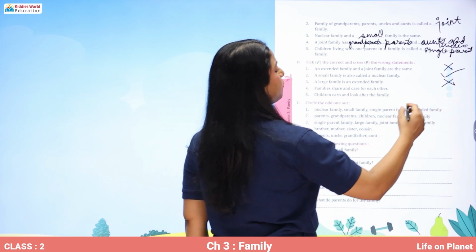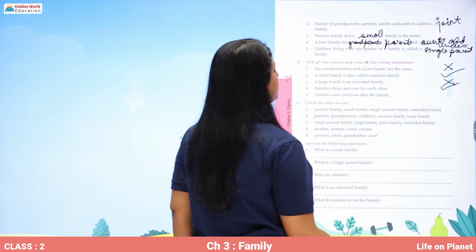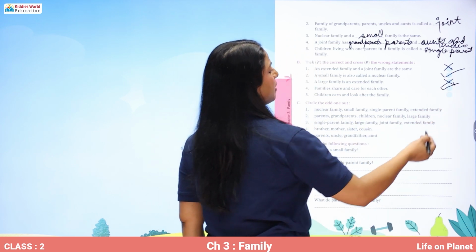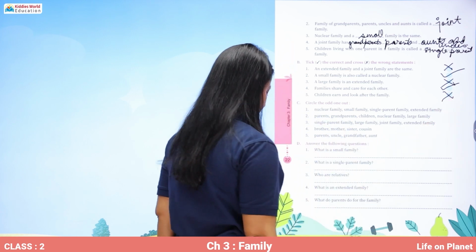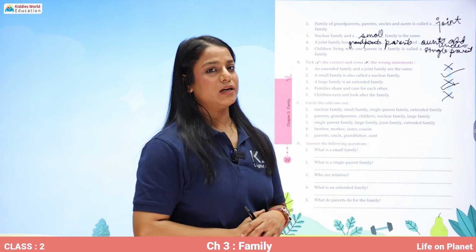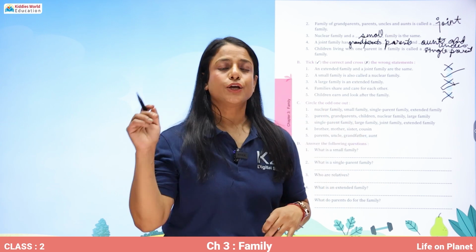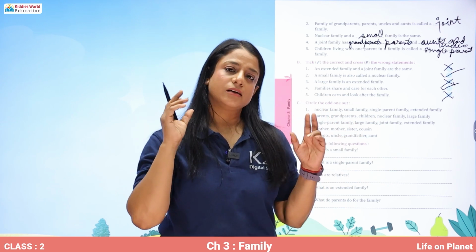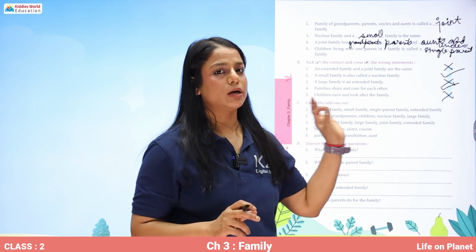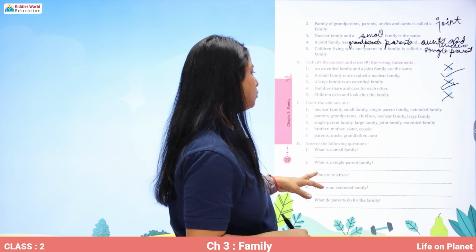Families share and care for each other. Correct. Children earn and look after their family. Wrong. Now you have to circle the odd one out of the group. So there is a group of words. You have to circle that word which does not belong to the rest of the group.